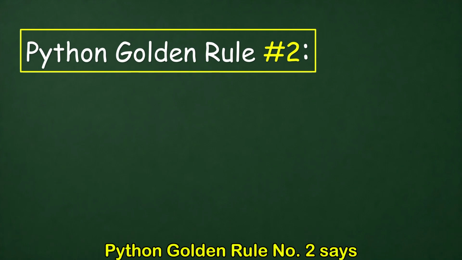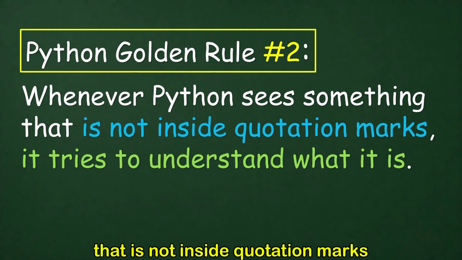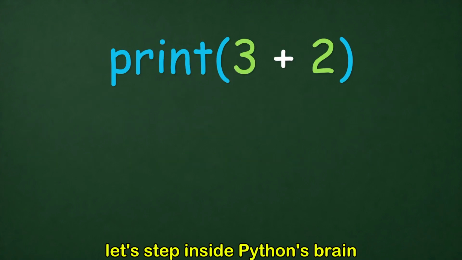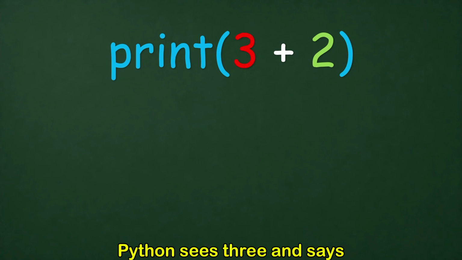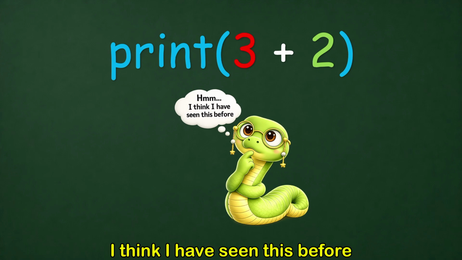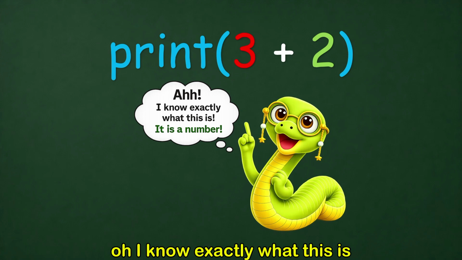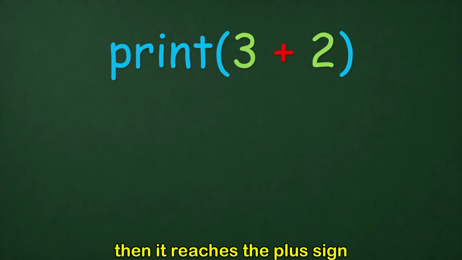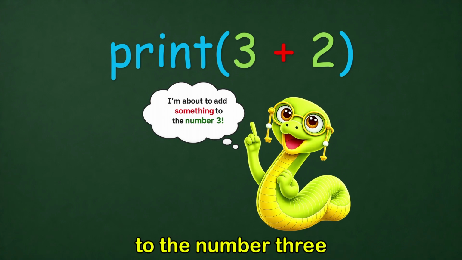Python golden rule number 2 says, whenever Python sees something that is not inside quotation marks, it tries to understand what it is. Let's step inside Python's brain one more time. Python sees 3 and says, I think I have seen this before. Oh, I know exactly what this is. It is a number. So Python treats it like a number. Then it reaches the plus sign. So Python says, I am about to add something to the number 3.